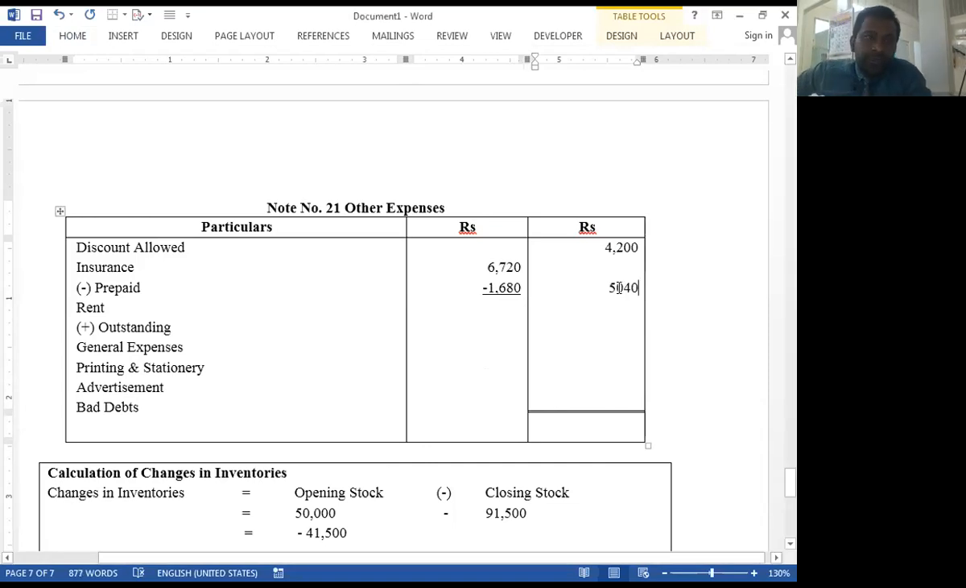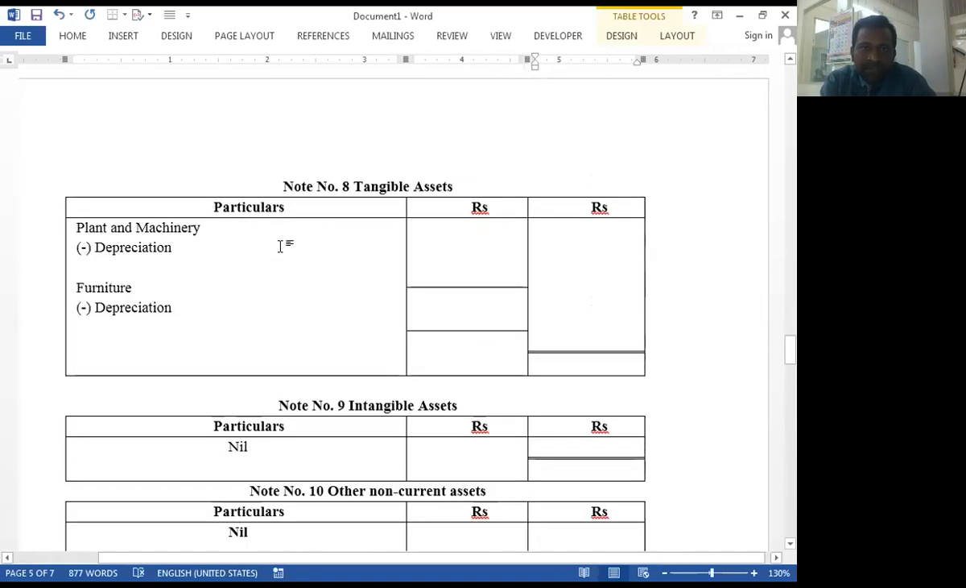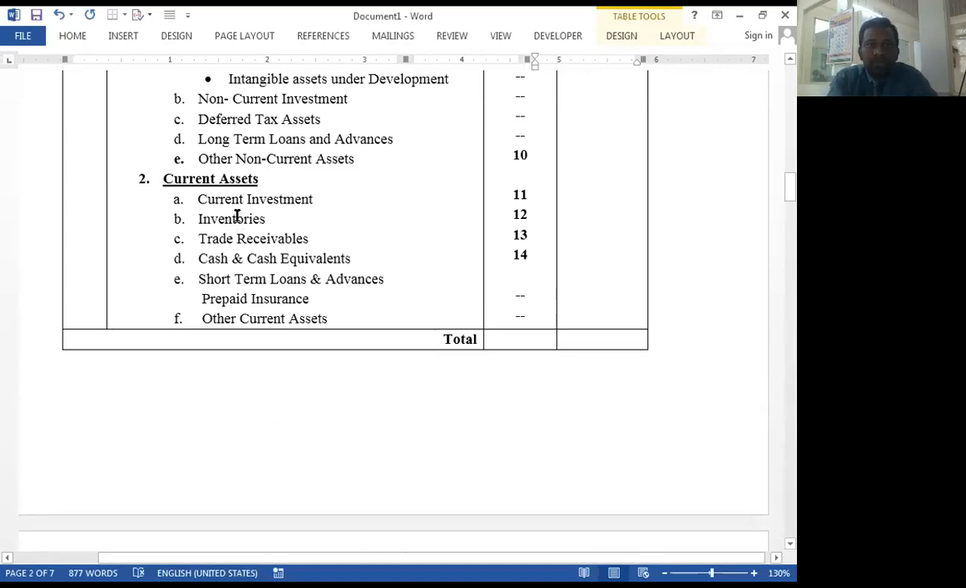And when we prepay any amount in regard to advance or any expenses, then it becomes an asset. That's why whenever there is outstanding, it should be treated as a liability, and whenever there is any prepaid, it should be treated as an asset. So it is one type of asset. See asset side, current asset. Inventories, no. Trade receivable, no. Cash and cash equivalent, no.